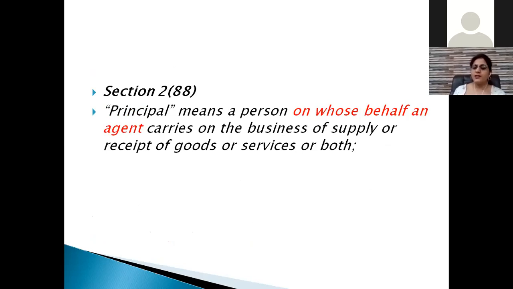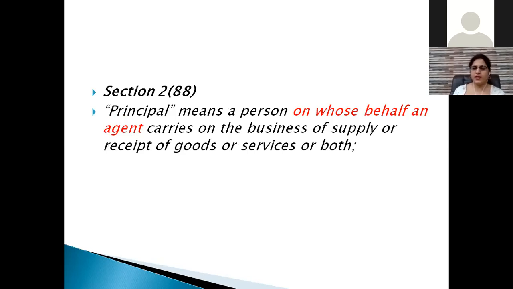First is for the job worker, they have used the word principal, and for the agent also. So you have to bifurcate where it has been used, in the context of the agent or in the context of the job worker. Now principal means a person on whose behalf an agent carries on the business of supply or receipt of goods or services or both.